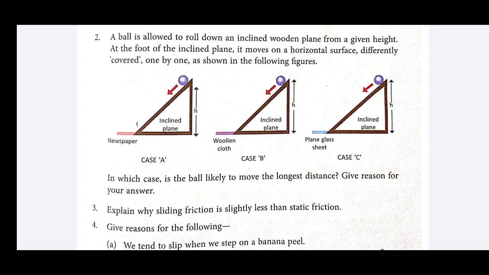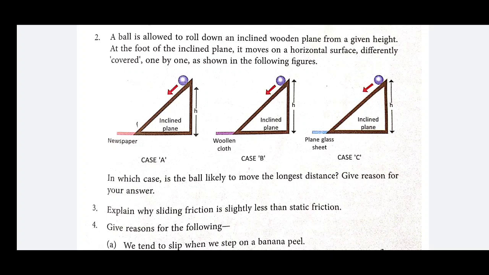Give reason for your answer. Now, I think your reply is C. Why? Because in all these three cases, A, B and C, the ball is rolled from the same height, so in each case the same force is applied.